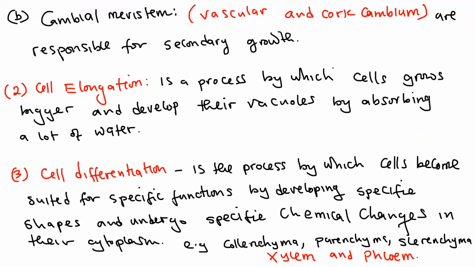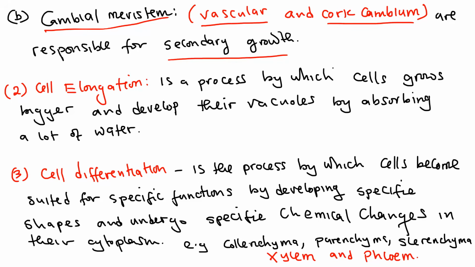Still talking of growth centers, we also have what we call the cambium meristem. Now, you know that there are two types of growth, primary and secondary. What is responsible for primary growth is the growth of the shoot and of course the root. But when you talk of cambium meristem, there are two types: the vascular and the cork cambium. These are responsible for secondary growth, which is simply the increase in the width.